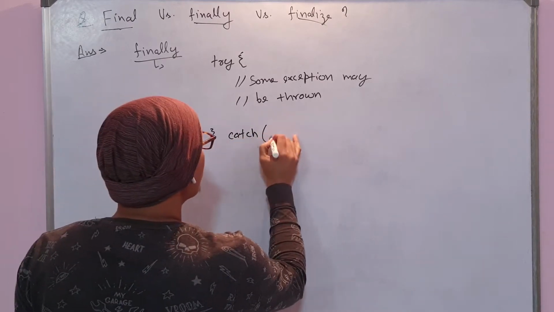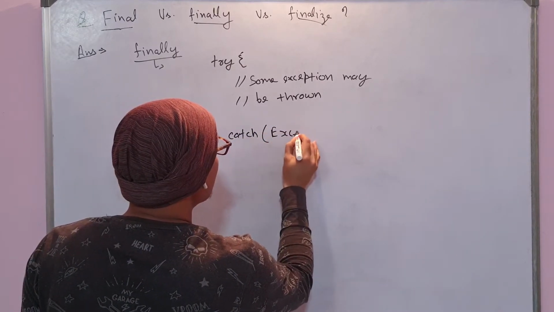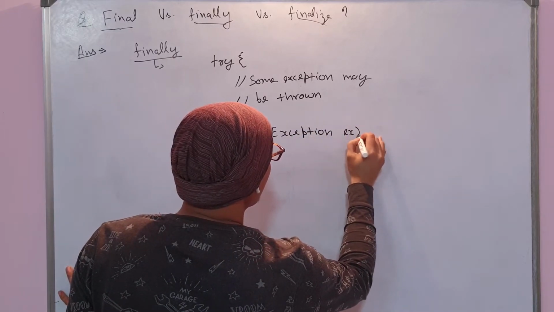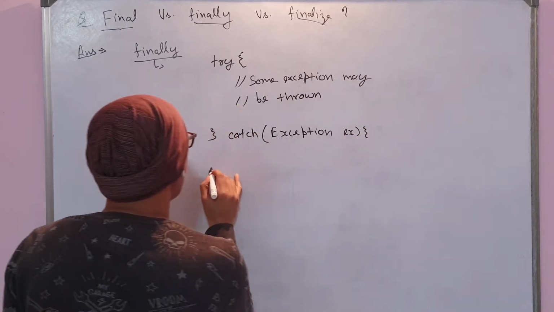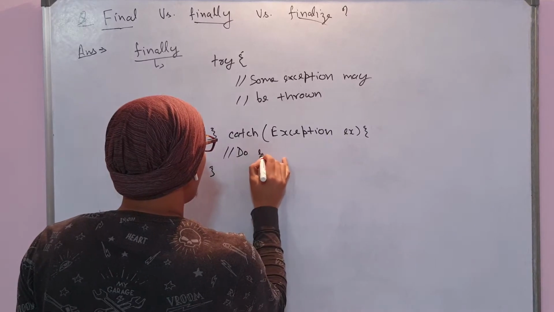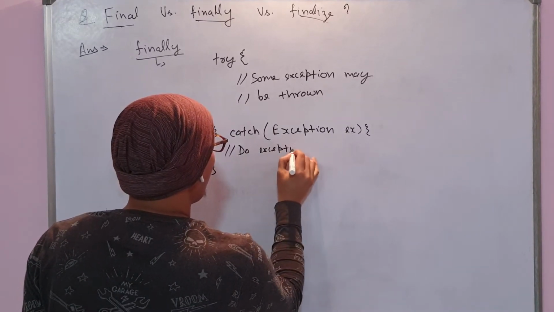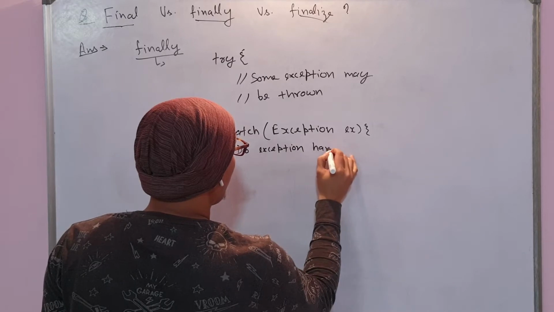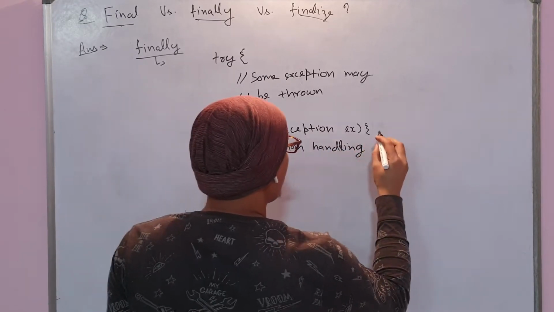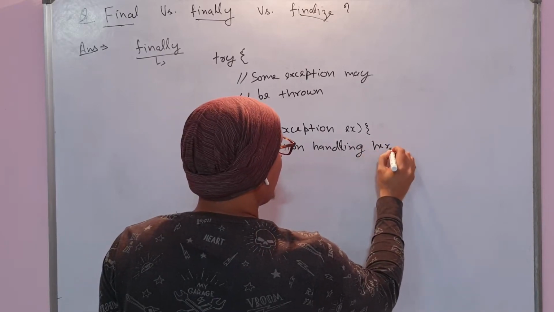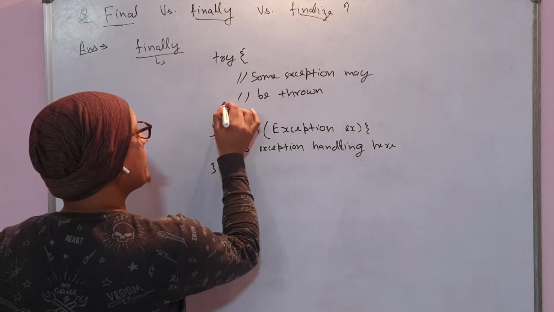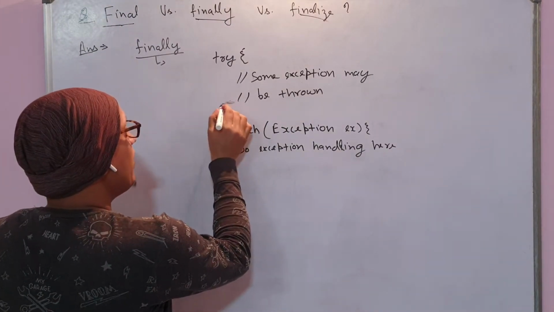Then catch is a block where we give the exception name, which exception can be caught. So if any exception is getting thrown, that will be caught here.